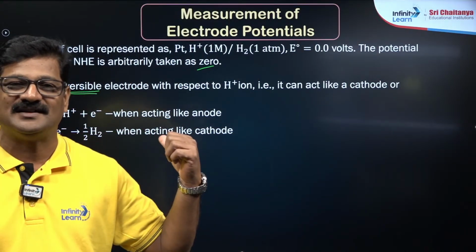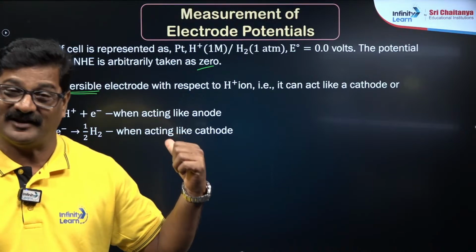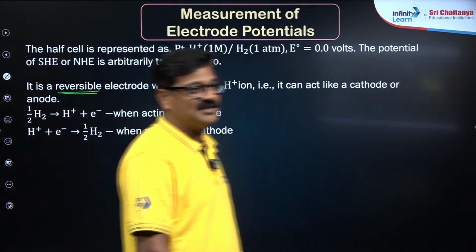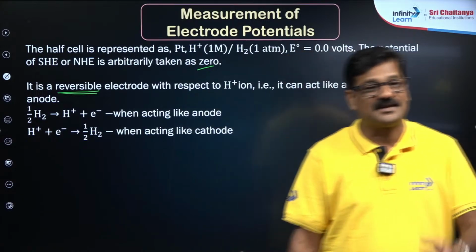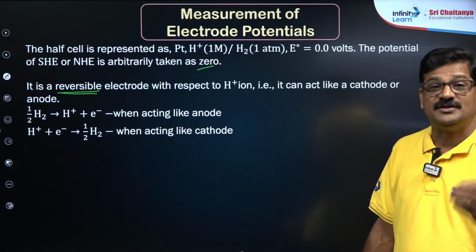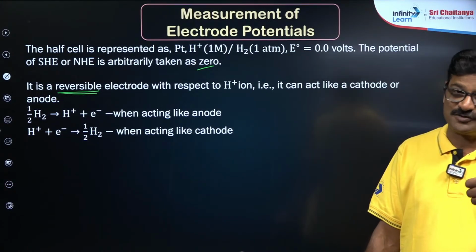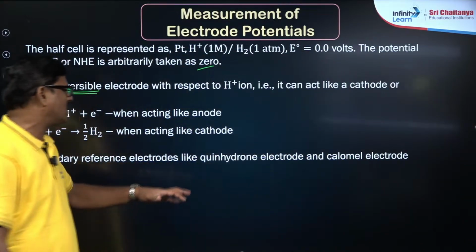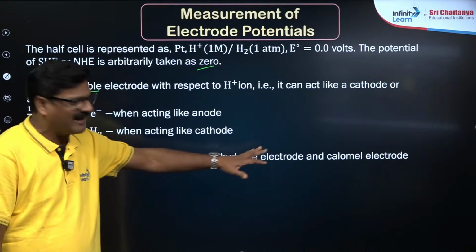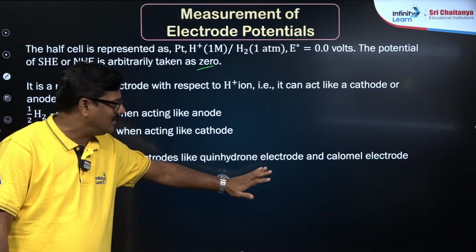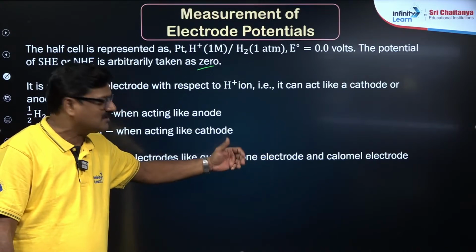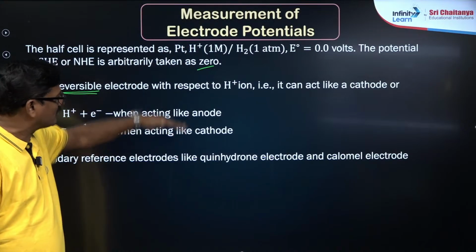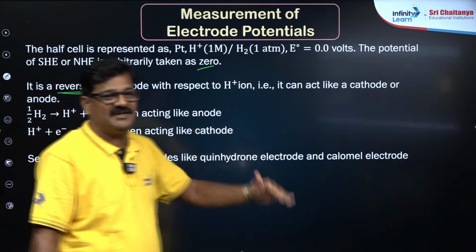It is simply said a term, a reversible electrode, and you all maintain this terminology more precisely to talk about physical chemistry, which can have theory and logic oriented questions, my dear children. And also secondary reference electrodes like quinhydrone electrodes and calomel electrodes are there, but because of the calomel electrode, it is not given in NCERT.